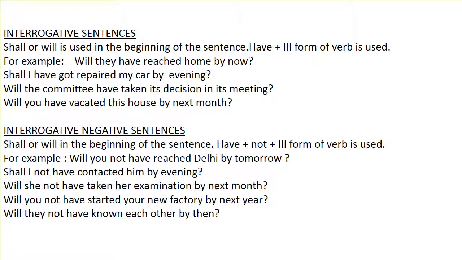Interrogative negative sentences. Shall or will in the beginning of sentence. Have and not and third form of verb is used. For example, will you not have reached Delhi by tomorrow? Shall I not have contacted him by evening? Will she not have taken her examination by next month? Will you not have started your new factory by next year? Will they not have known each other by then?